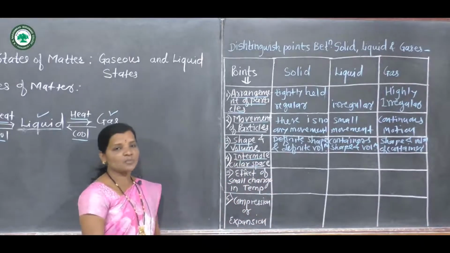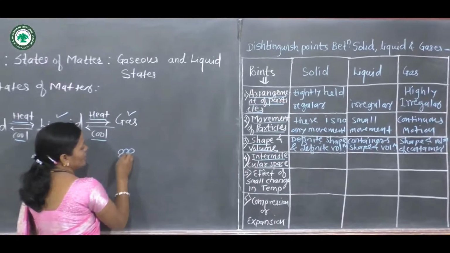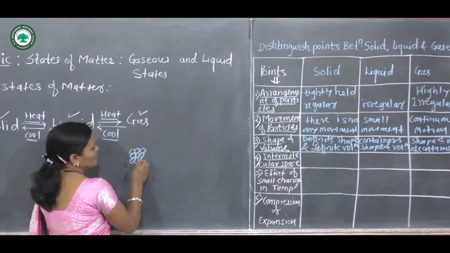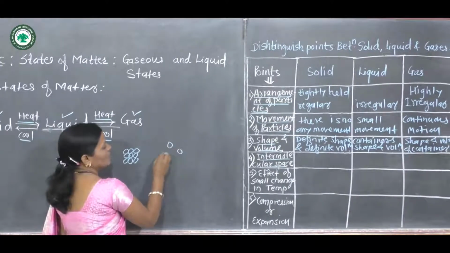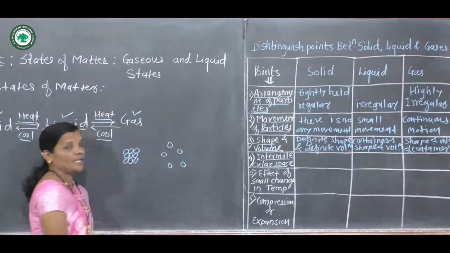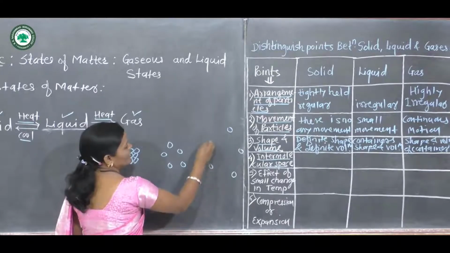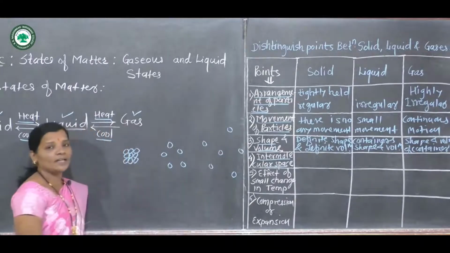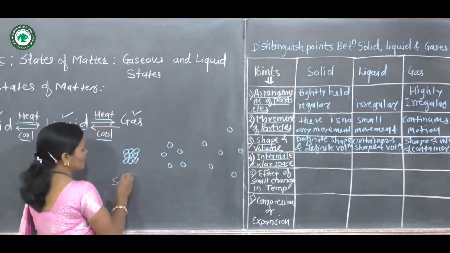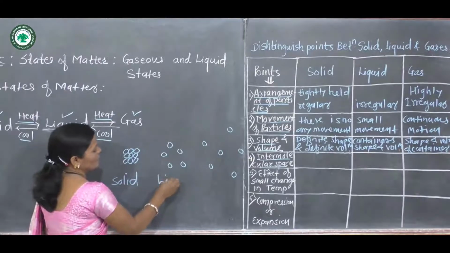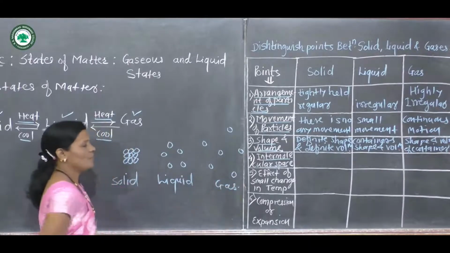Now in the case of solids, a definite or regular arrangement of particles is present. In the case of liquids, the arrangement of particles is somewhat irregular, and in the gaseous state, the arrangement is highly disordered or highly irregular. This is for the solid state, this is for the liquid state, and this is for the gaseous state of matter.